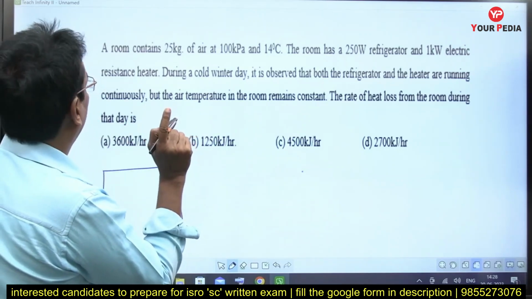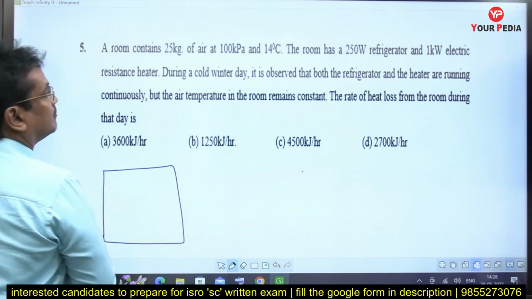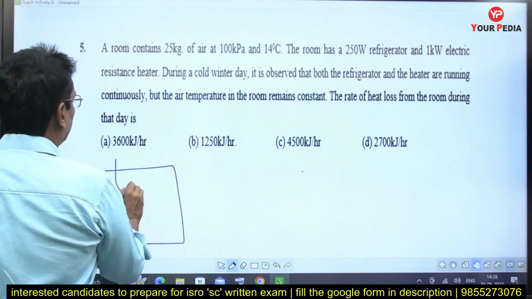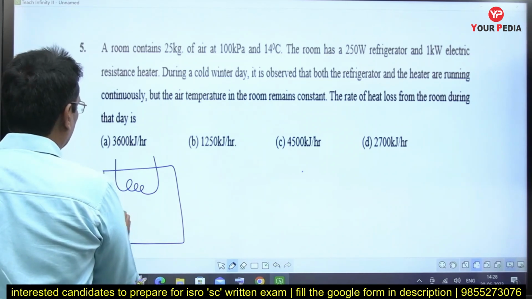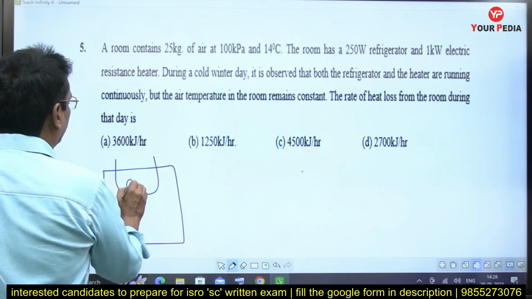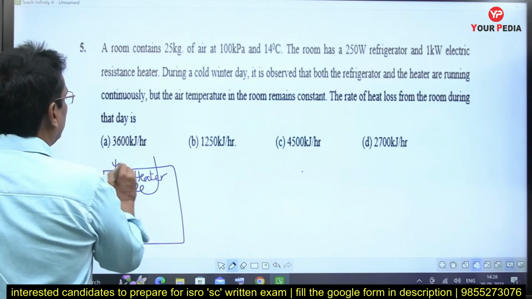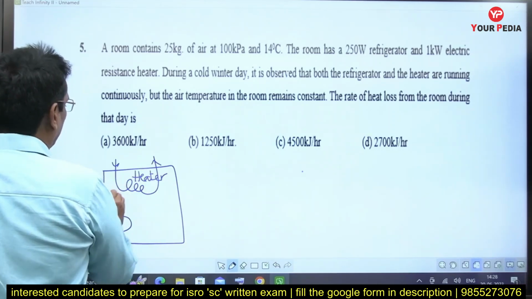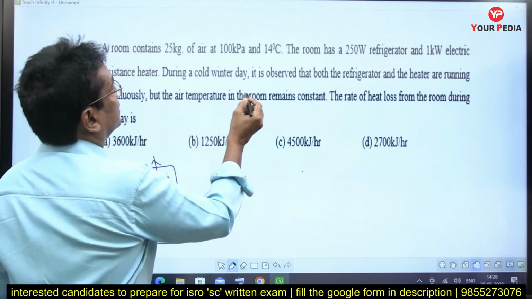Sorry, the air temperature in the room remains constant. This is an electric heater, and there is one refrigerator. The refrigerator needs power. This is the refrigerator, this is the electric heater. So there is energy coming in for running the heater and for running the refrigerator. So how much energy is coming?